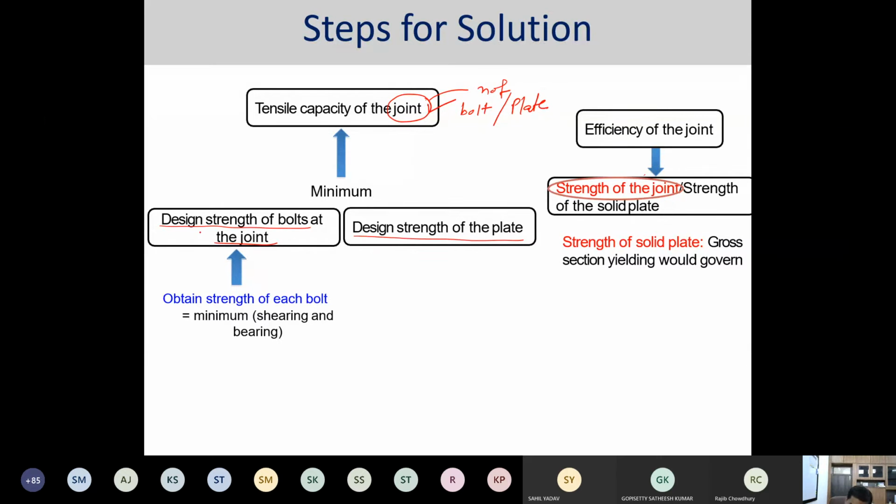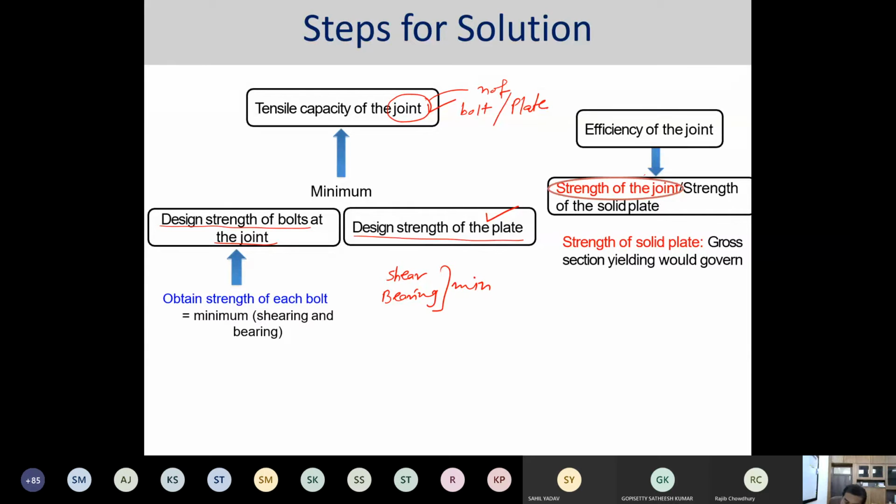So from there, how to find the design strength of the bolt at the joint? You can find it by evaluating the shear capacity or the bearing capacity. The minimum of these two would be considered as the design strength of the bolt at that particular joint. And also you can calculate the design strength of the plate.